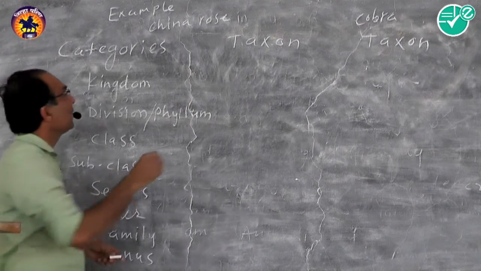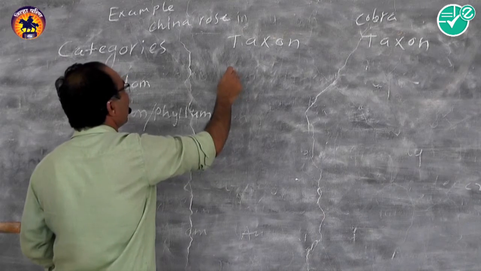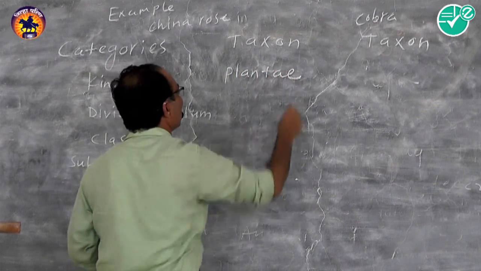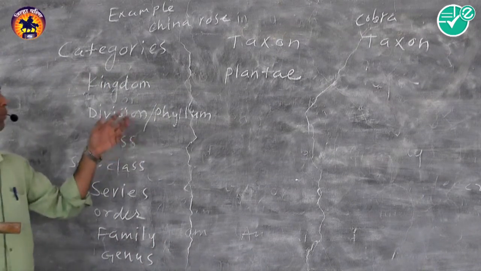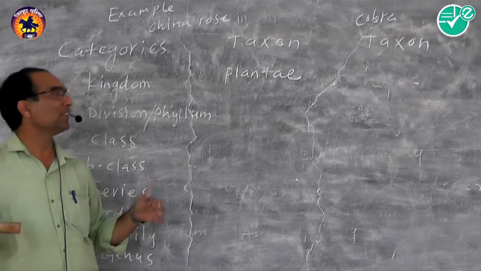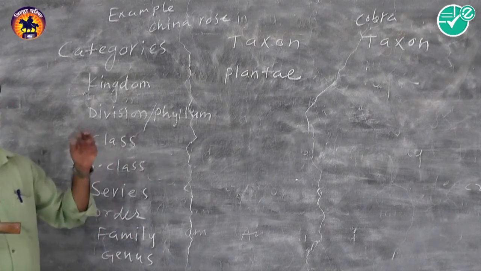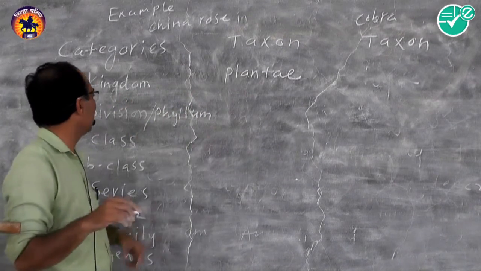First we shall see the kingdom Plantae. There are 5 kingdoms: Monera, Protista, Fungi, Plantae, and Animalia. For plants, the kingdom is Plantae.